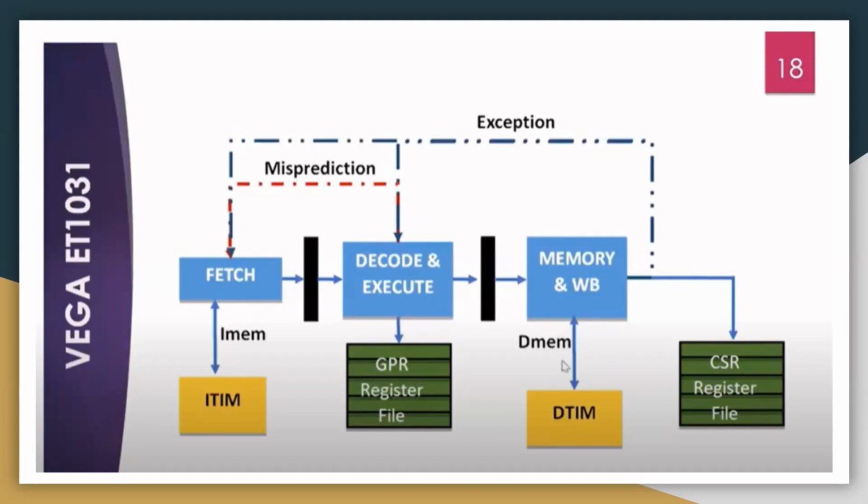Okay, so the memory write back unit again accesses the data memory, and the memory access stage accesses the memory in a single cycle. The memory and write back block also processes the interrupts and executes the CSR instructions. Most of the instructions are completed in a single clock cycle. And again, they have connections using a high performance bus interface. Next slide.